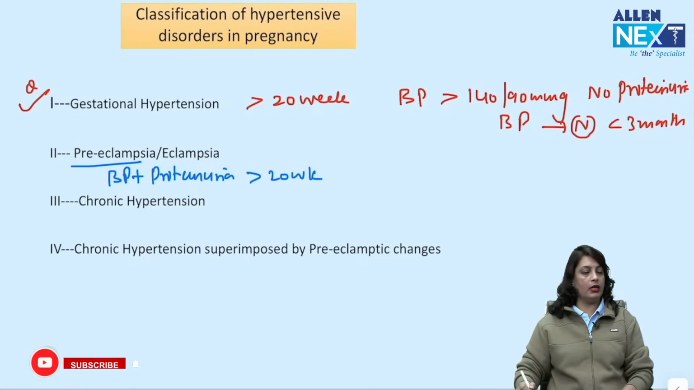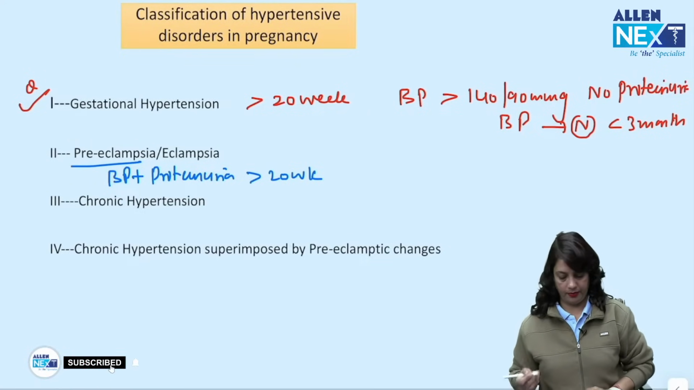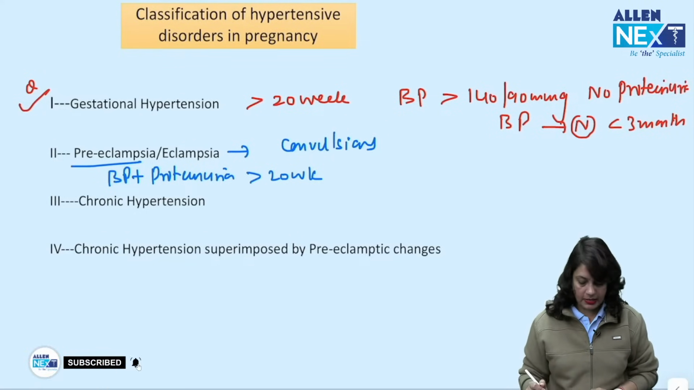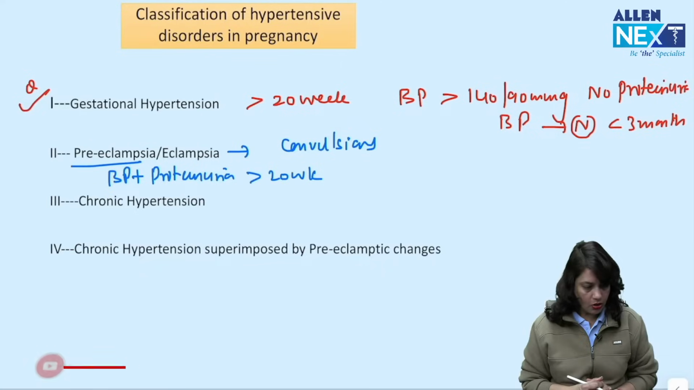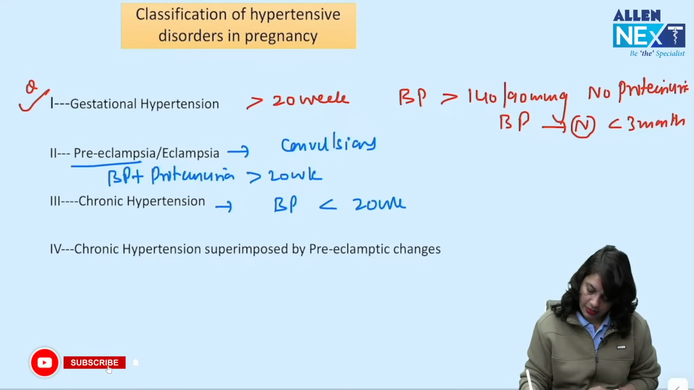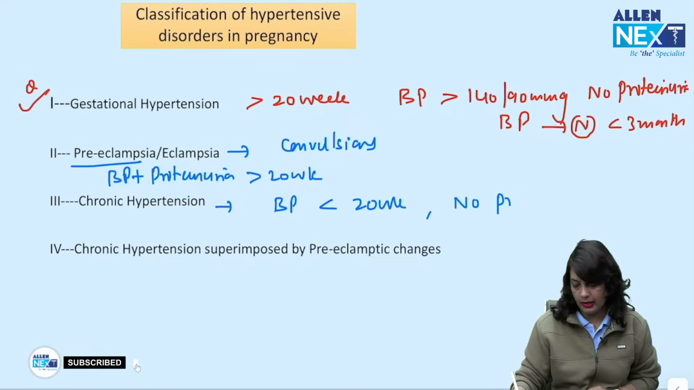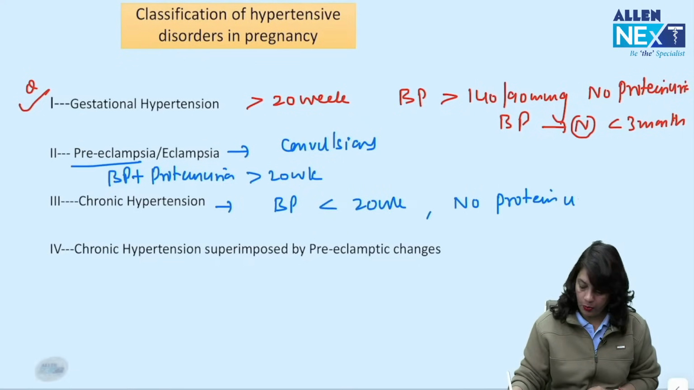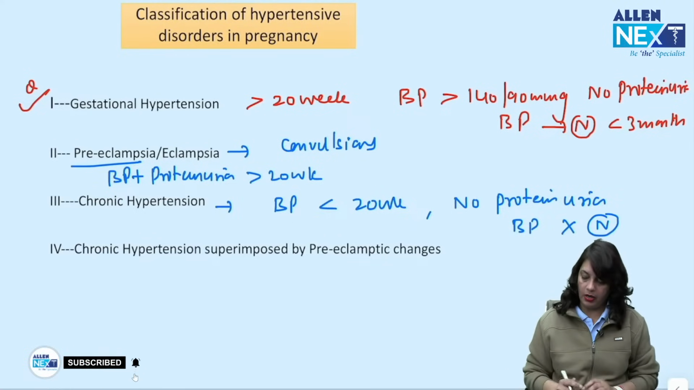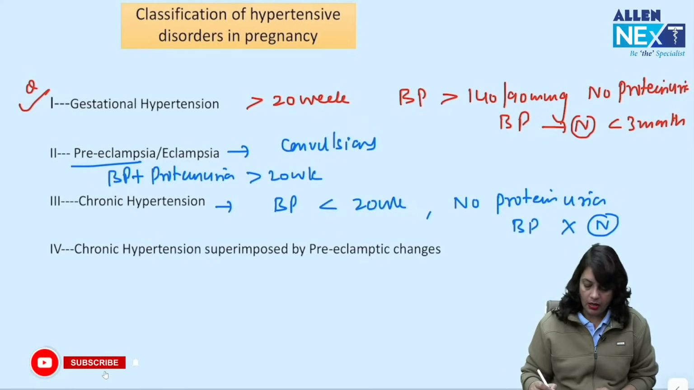Proteinuria, although, does not signify the severity. Eclampsia means convulsions occurring, it is GTCS convulsions. Chronic hypertension is blood pressure present in less than 20 weeks of pregnancy, and there is no proteinuria, and BP will not come down to normal even after delivery.